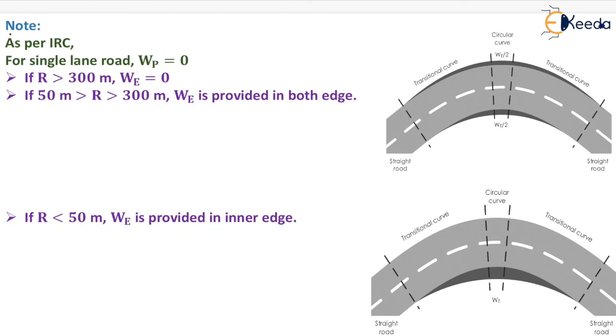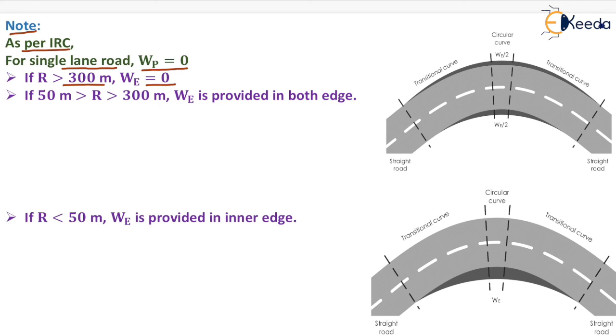Now one note is there that as per Indian Road Congress, for a single lane road, psychological widening will be equal to 0. Now if R is greater than 300 meter, the extra widening will be equal to 0. It means that when the radius of the curve is greater than 300 meter, then we don't need to provide any extra widening on that curve.